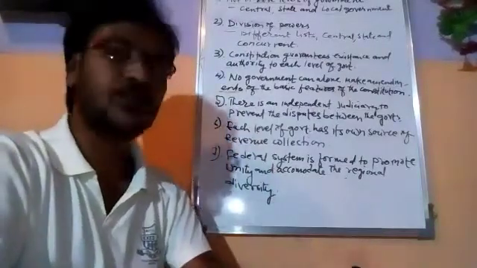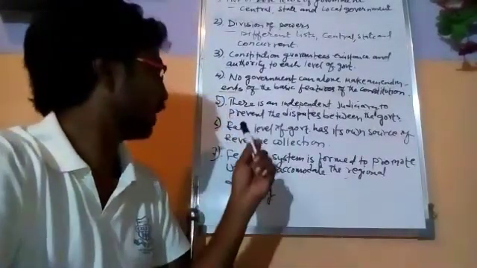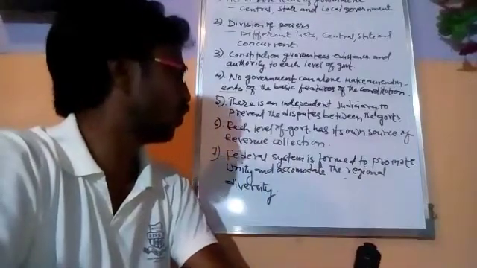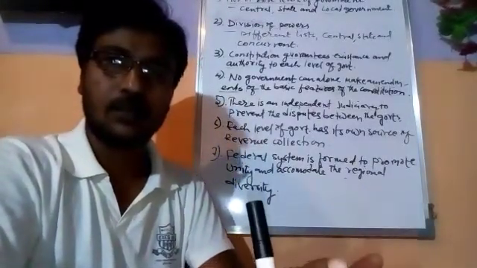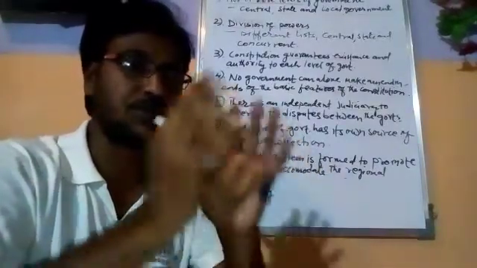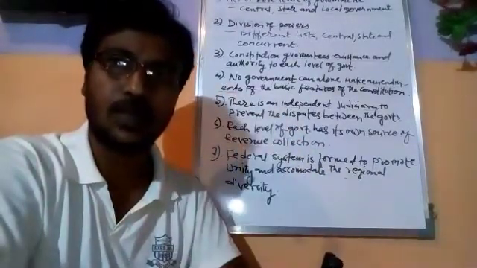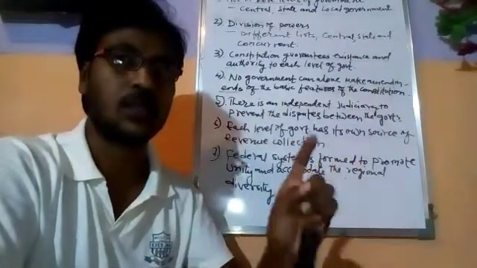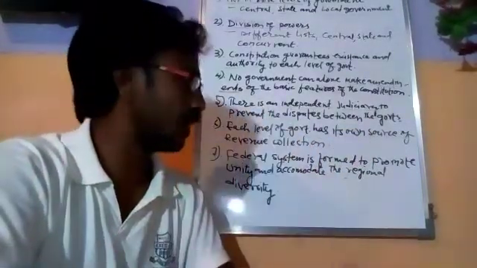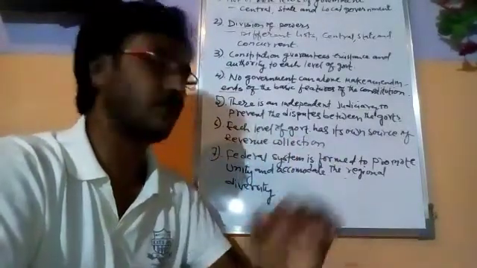The sixth feature of federalism is that each level of government has its own source of revenue collection. When the constitution gives power to each level of government to function, the constitution also mentions that each government has its own source of revenue collection.